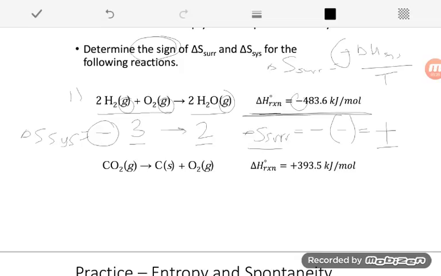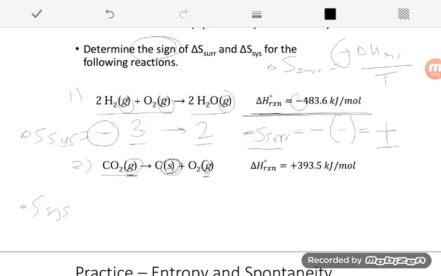All right, same thing for example 2. First, let's look at our system. Now this time we see that we do have a phase change. We have just gas on the reactant side, whereas on the product side we have a gas, but then we also have a solid. Solids are so much more ordered than gases that this is definitely going to be a decrease in my overall entropy.